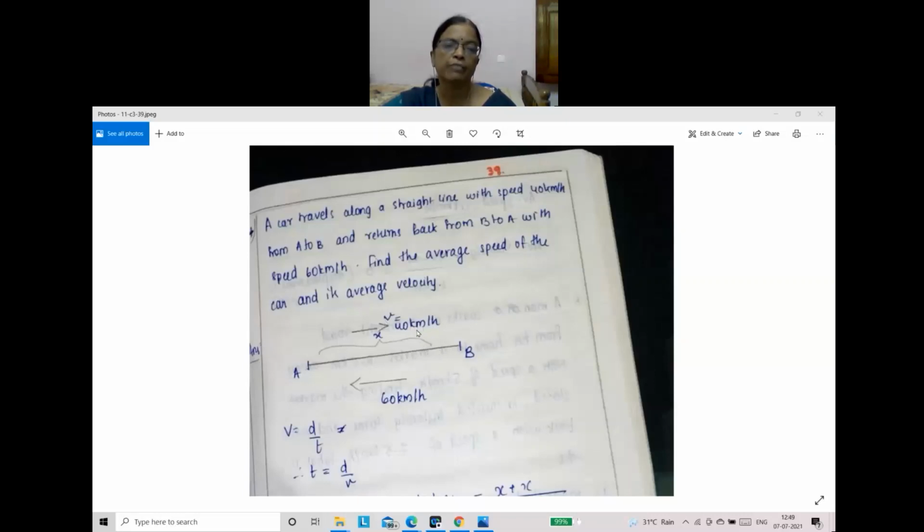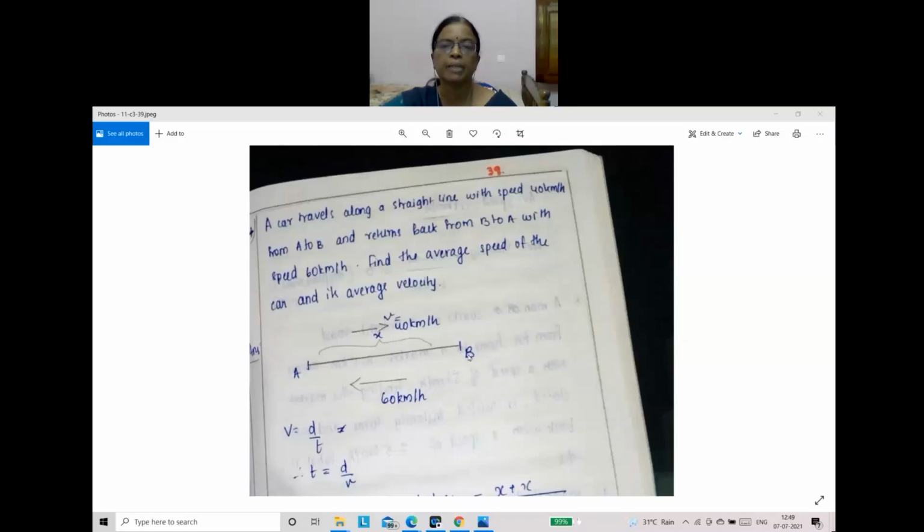Distance is x, velocity is 40. Time is equal to distance by velocity. So A to B, the time taken is x by 40.